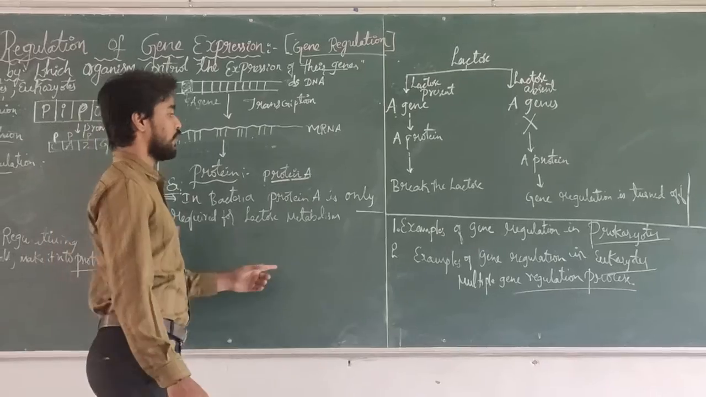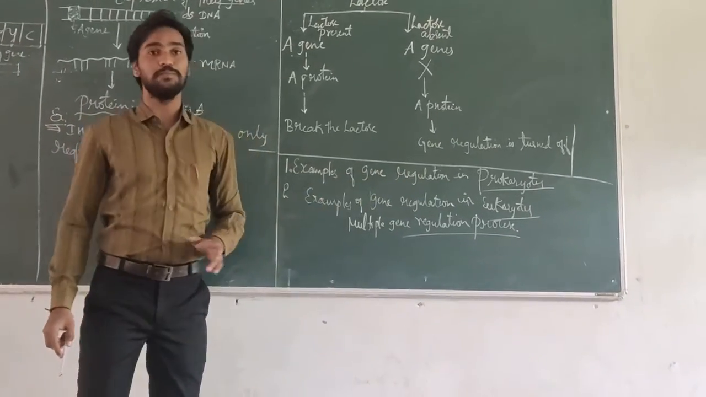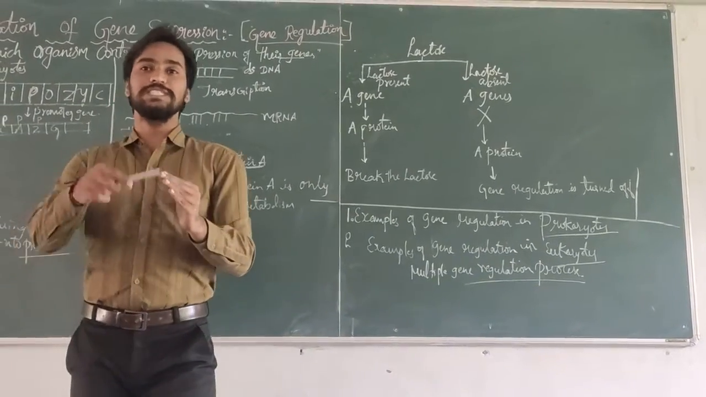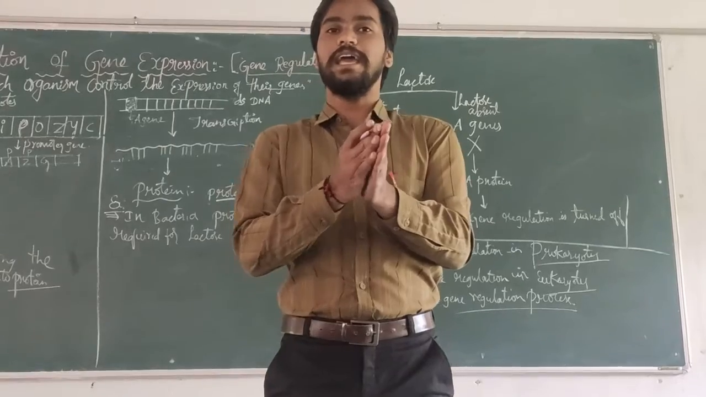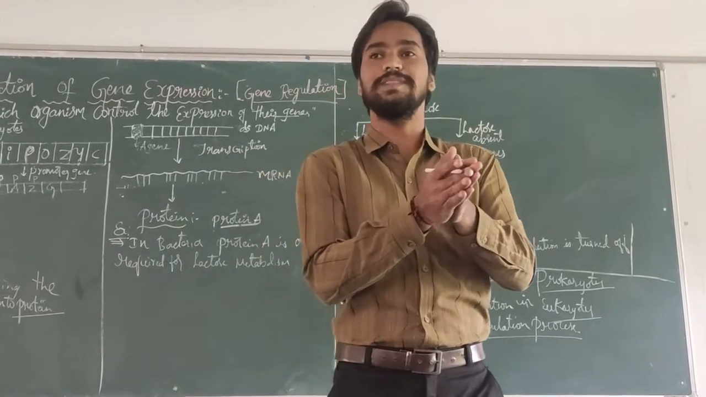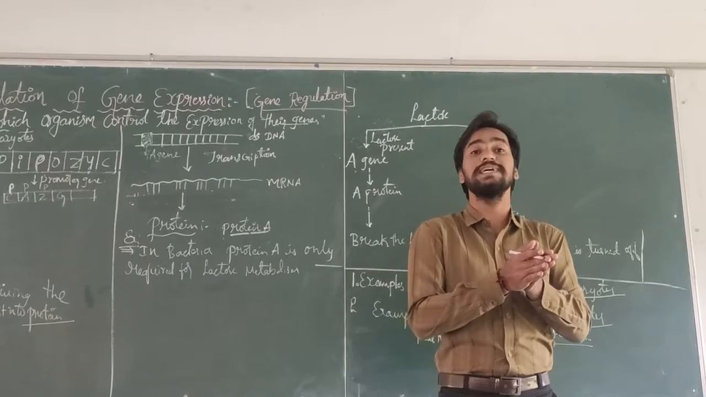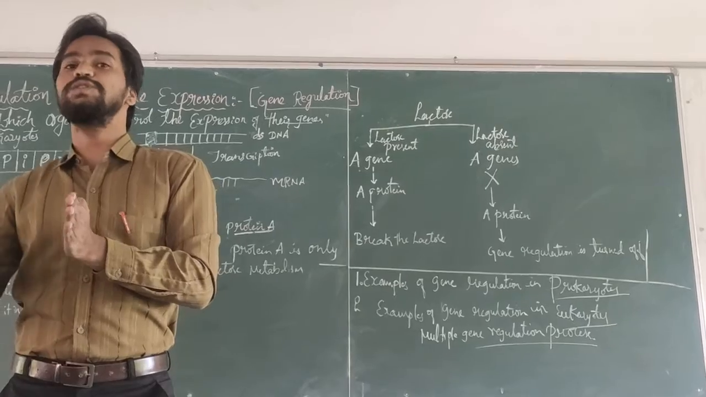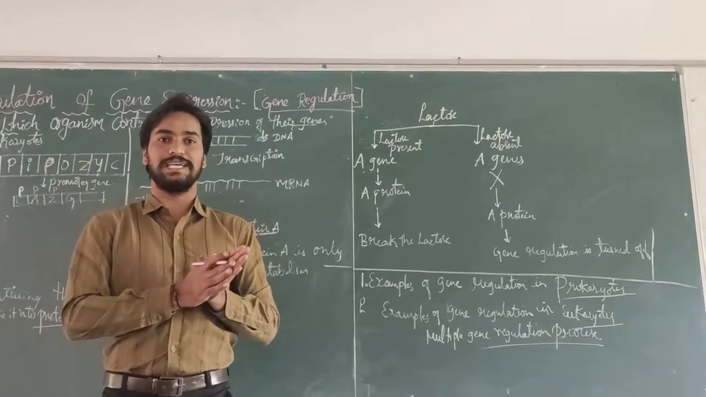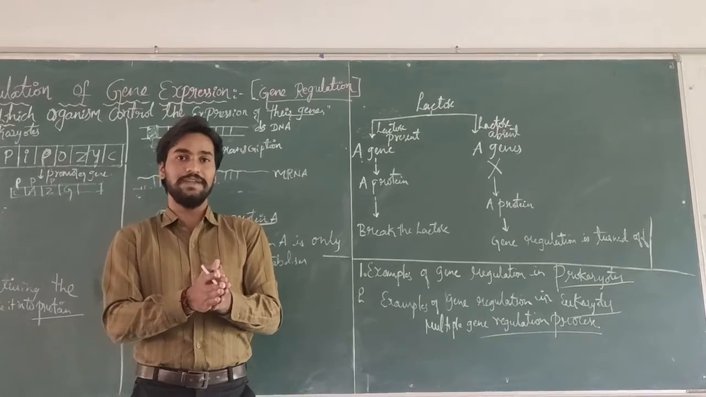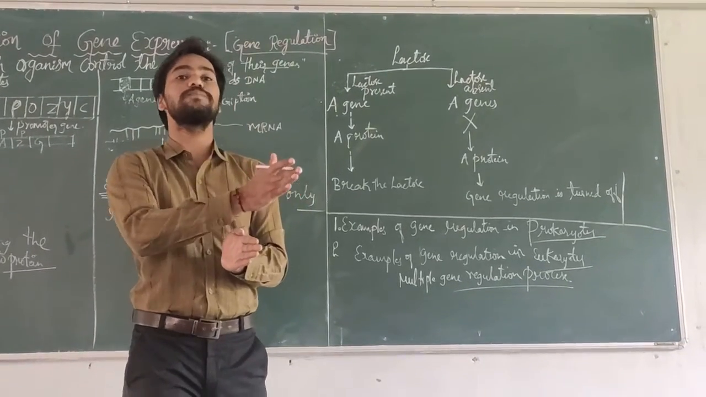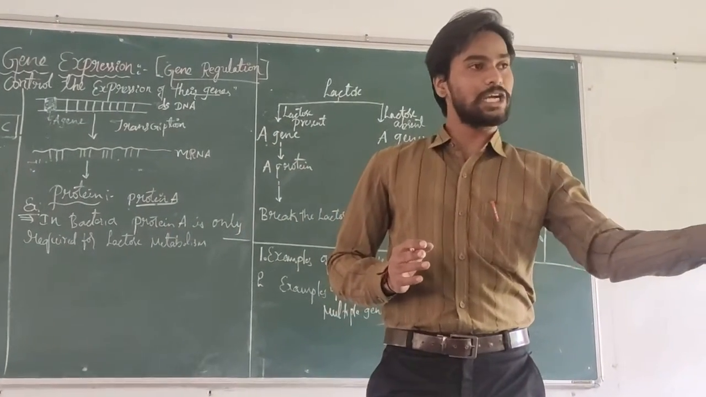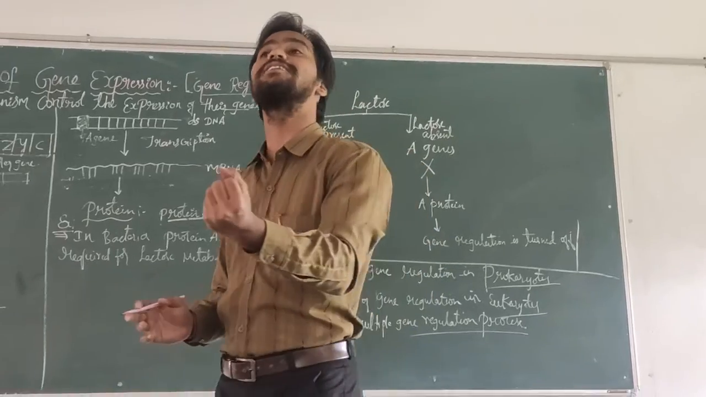Next, I go into one more simple example of gene regulation in the prokaryotes. I already told that in the bacteria, when lactose is present inside the bacteria, it releases one more important enzyme, called beta galactosidase enzyme. When lactose is present inside the body, this bacteria synthesizes the beta galactosidase enzyme. This enzyme breaks the lactose into glucose plus galactose. Finally, that bacteria takes the glucose as the energy source, as food.